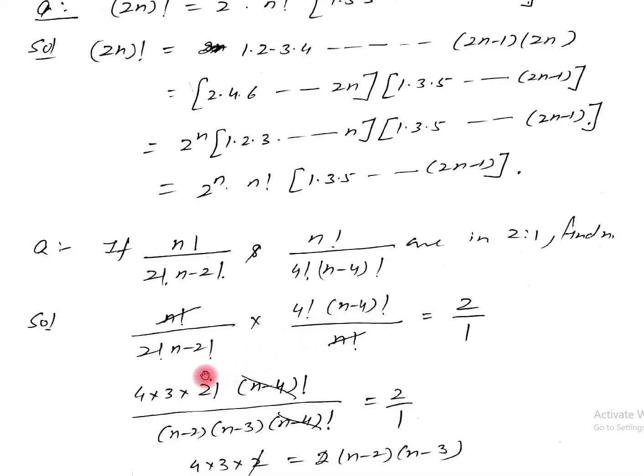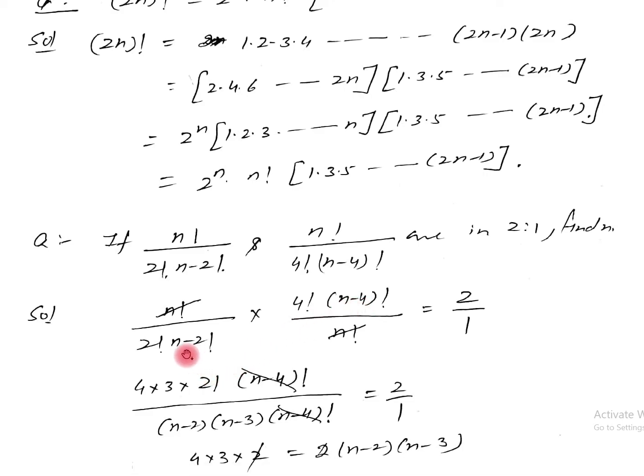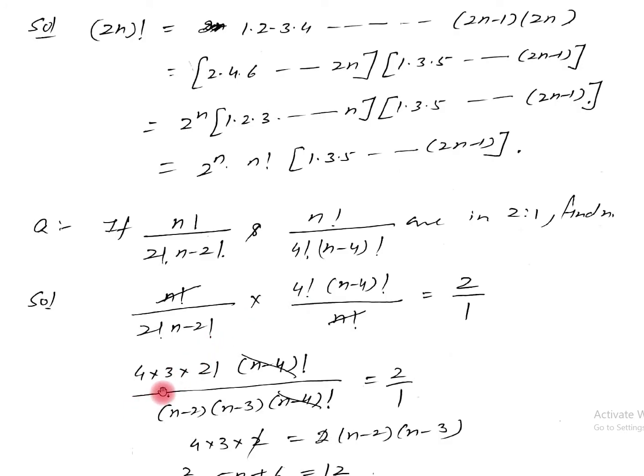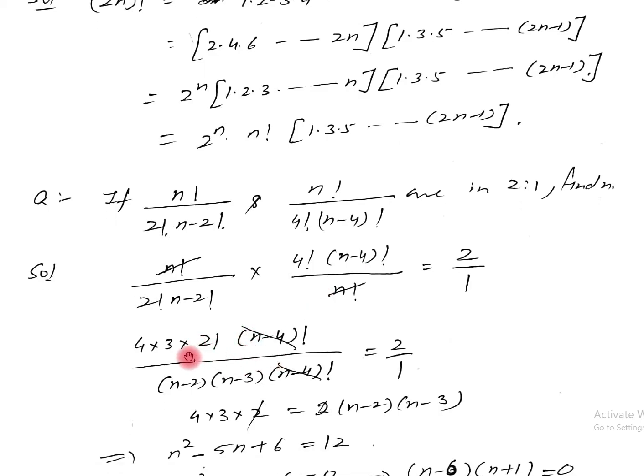So we have to simplify (n minus 2) factorial, which is larger, down to (n minus 4). Now this 4 factorial can be written as 4 into 3 into 2 factorial into (n minus 4) factorial as it is. In the denominator, (n minus 2) factorial can be written as (n minus 2) into (n minus 3) into (n minus 4) factorial, because the minimum value that we want is (n minus 4) factorial.